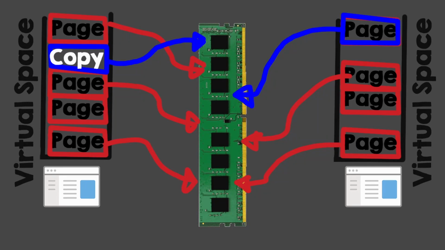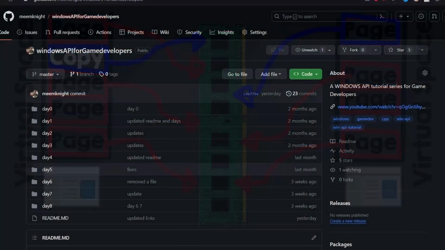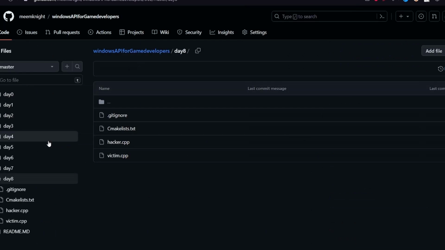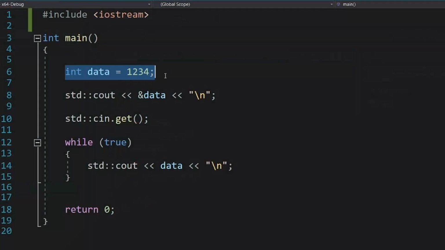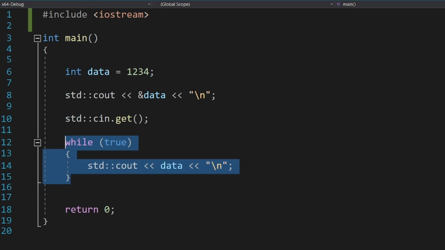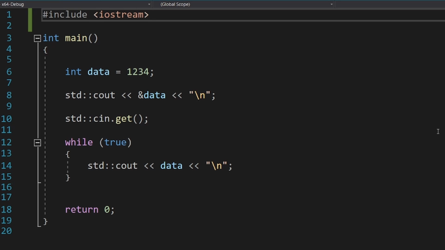Okay, so how can we do that in practice? Under day 8, in the repo associated with this course, I created a victim process. It has some data, and it will first print its address. Then it will wait for us to press enter, and finally, it will print the content of the data inside an infinite loop. This will allow us to see if it was modified.